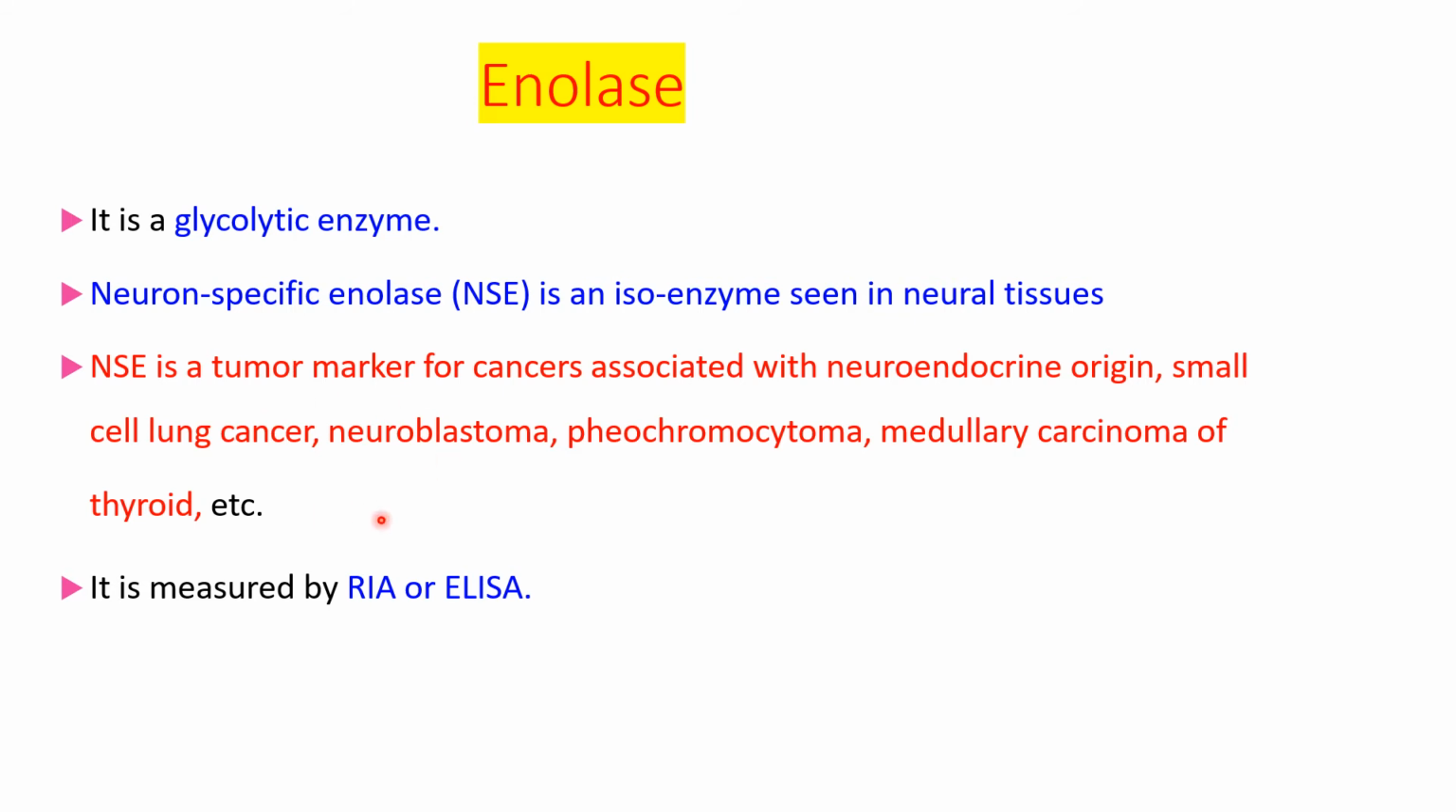And in which cancers is it increased? It is increased in cancers associated with neuroendocrine origin, or it can also be increased in small cell lung cancer or neuroblastoma, pheochromocytoma, and medullary carcinoma of thyroid. So these are the various conditions in which enolase level is increased, and it is measured by RIA or ELISA.